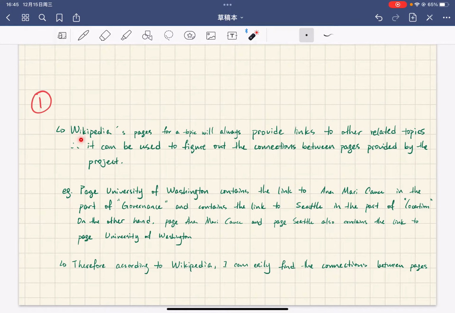My answer to this is that Wikipedia's pages for a topic will always provide links to other related topics. Therefore, it can be used to figure out the connections between pages provided by the project. For example, the page University of Washington contains the link to Anna Mary Coss in the part of governance, and contains the link to Seattle in the part of location. On the other hand, the page Anna Mary Coss and the page Seattle also contain the link to University of Washington.